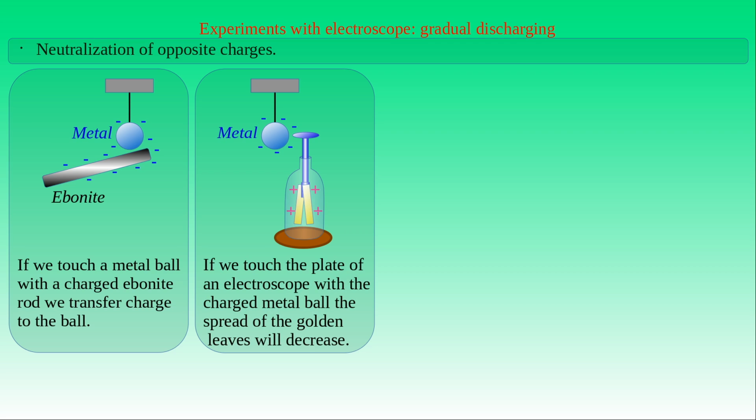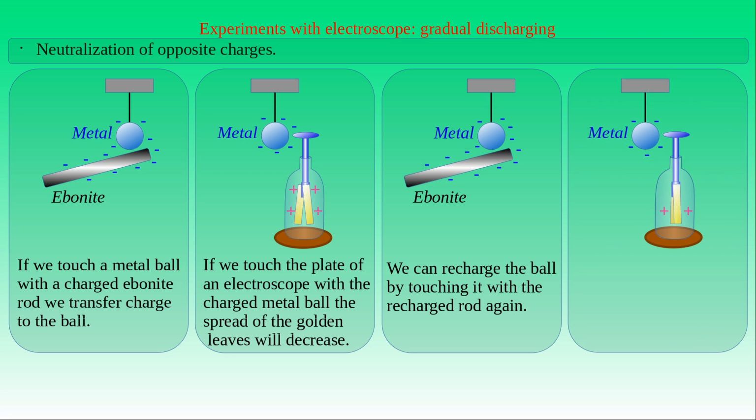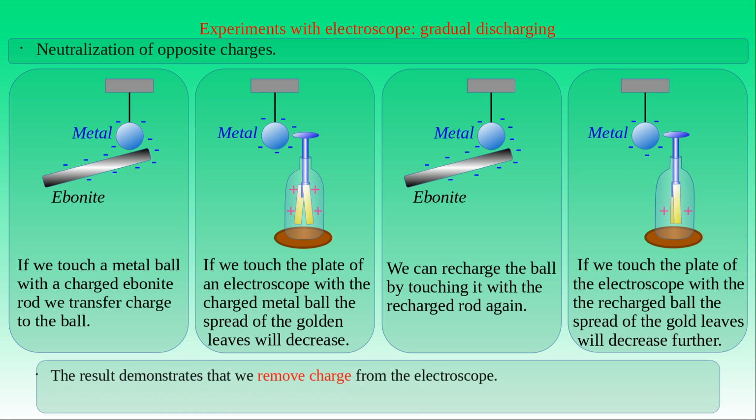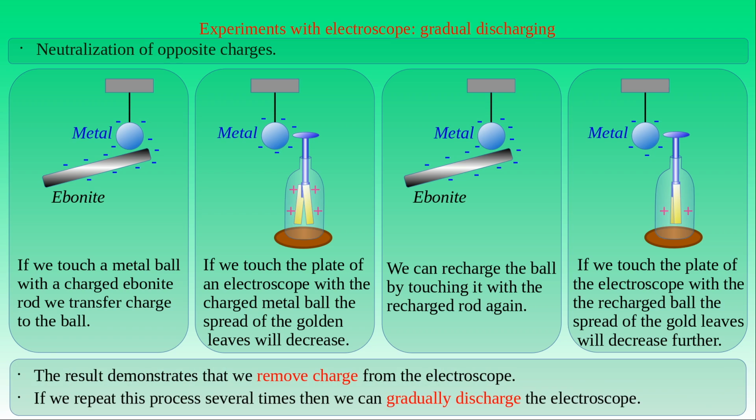We can recharge the metal ball by touching it with the charged ebonite rod. If we bring the recharged ball into contact with the charging plate of the electroscope, then the gold leaves become even more relaxed. This result indicates that we remove charge from the electroscope, which is the neutralization of a charged body. By repeating this process several times, we can gradually discharge the electroscope or any charged object.